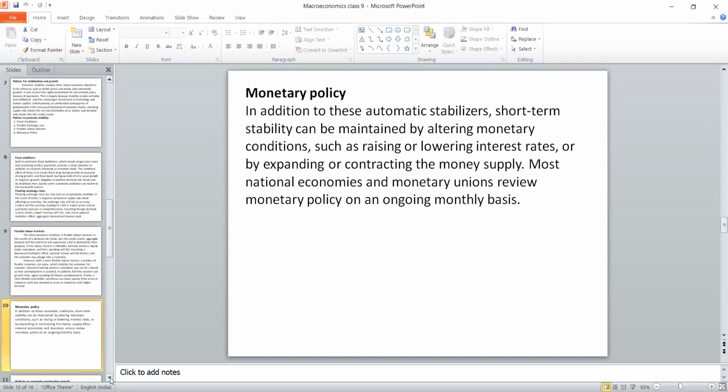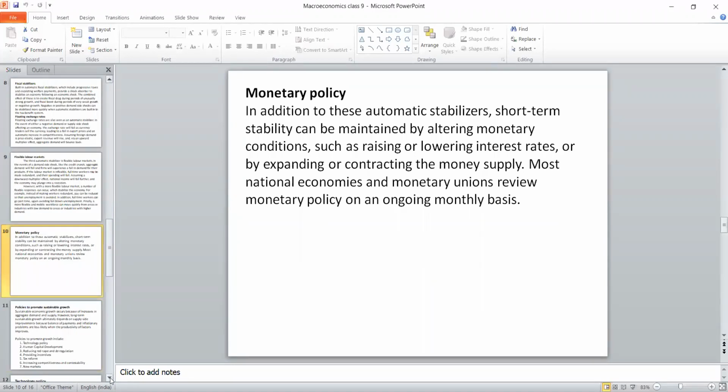So what are the factors which stabilize the economy? There are four factors. I will repeat again. The first one is the fiscal stabilizer. Second one, the flexible exchange rate stabilizer. Third one, the flexible labor market stabilizer. Last one is the monetary measure stabilizer.